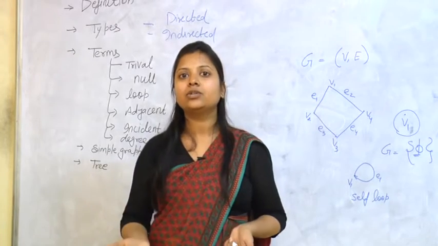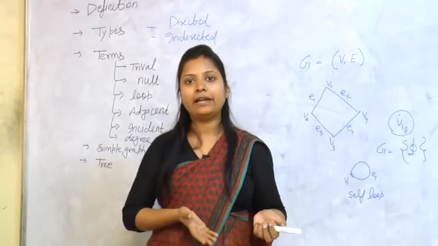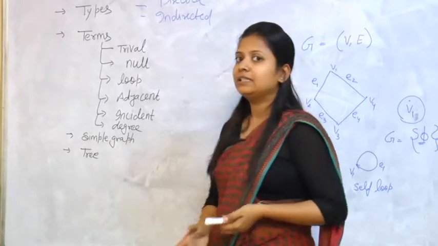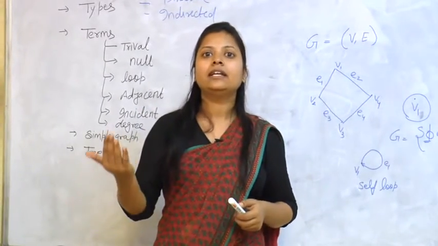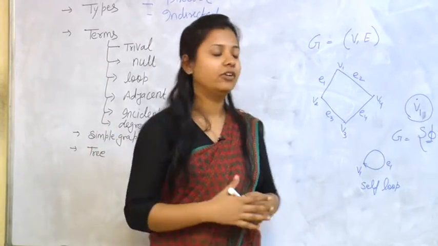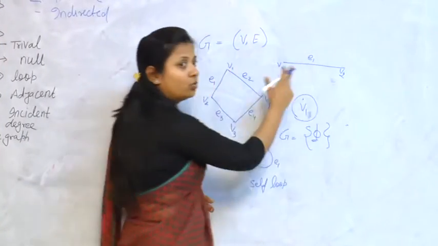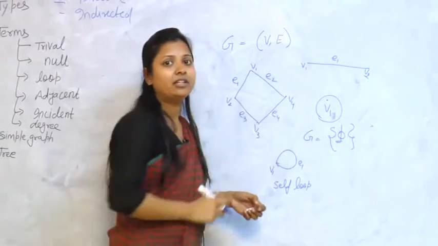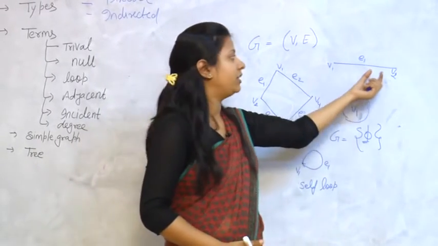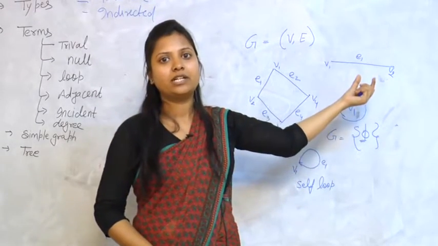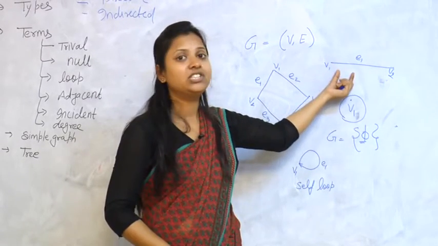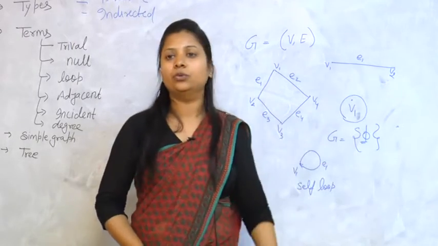So they are adjacent. Next is incident. Any edge that has an end point at a vertex is called incident. For example, take two vertices and an edge E1. Then this edge will be incident to V2 because it is ending at this vertex V2. So this edge E1 is incident to V2.